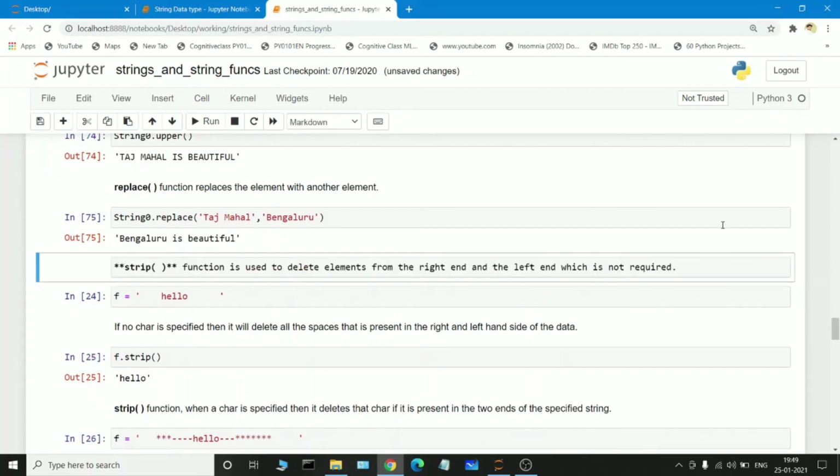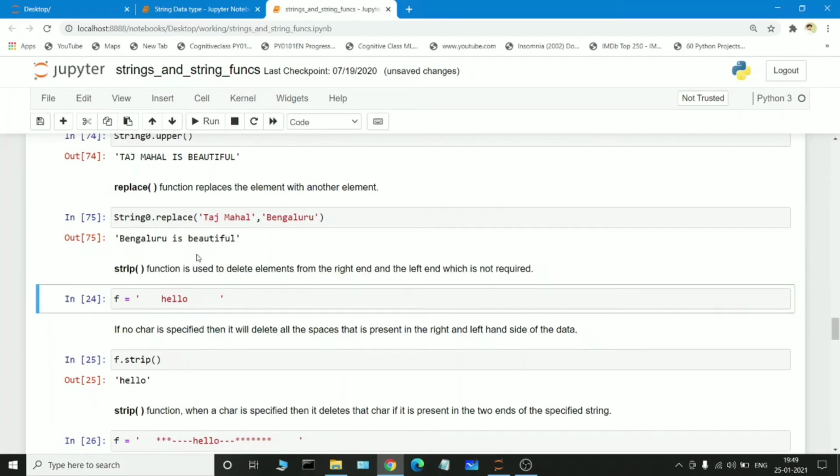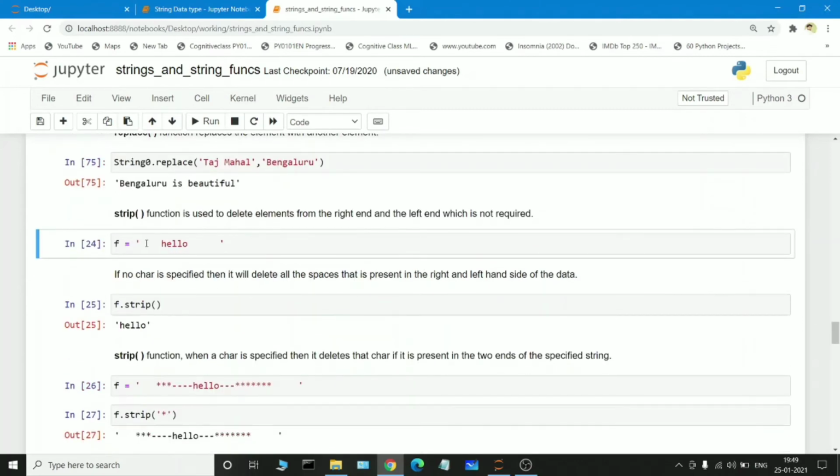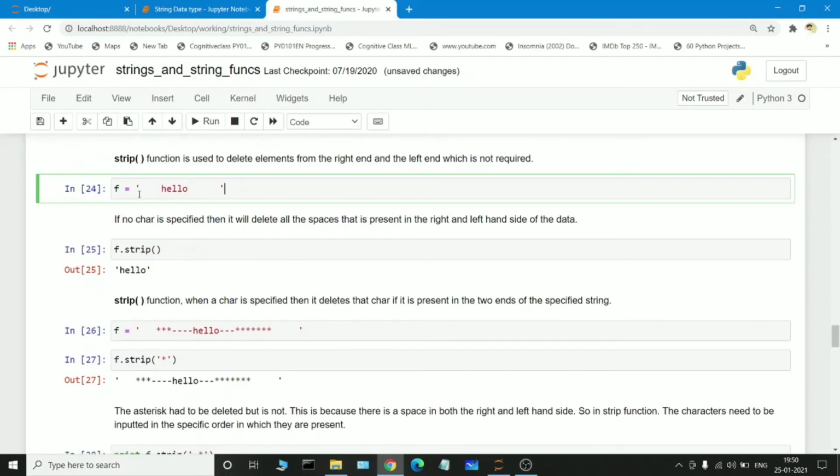The strip function is also very important. The strip function is used to delete the elements from the right end and the left end which are not required. For example, I am passing a string. There is some empty space at the start, and also at the end of the string there is some empty space. I want to delete these empty spaces. With the help of the strip function, we can easily delete these empty spaces.